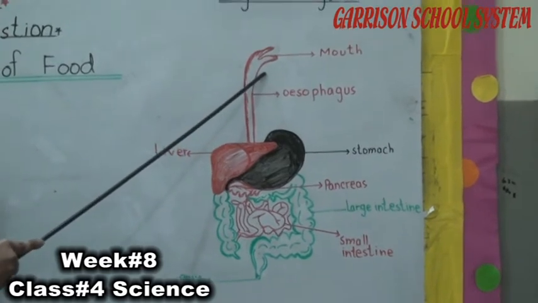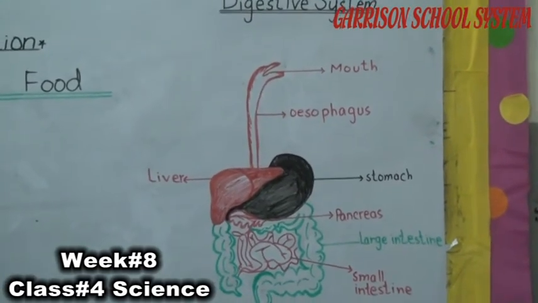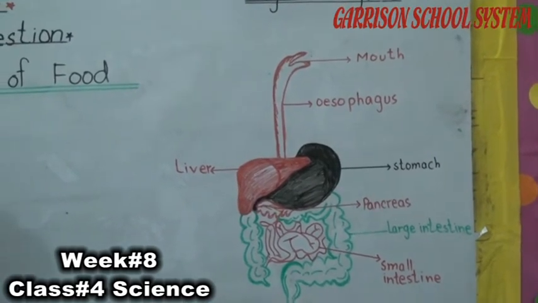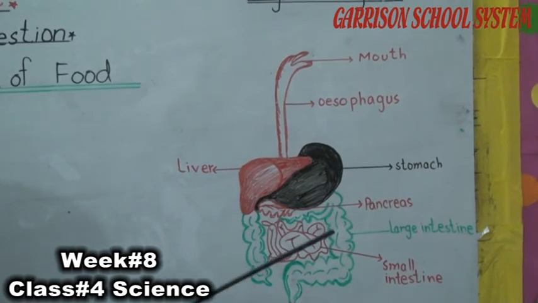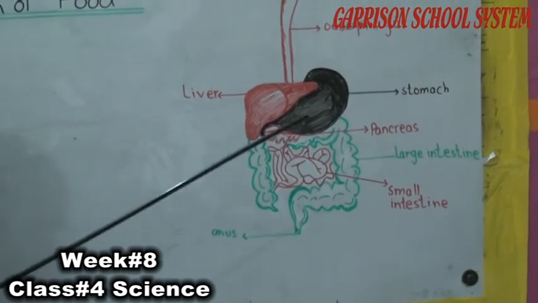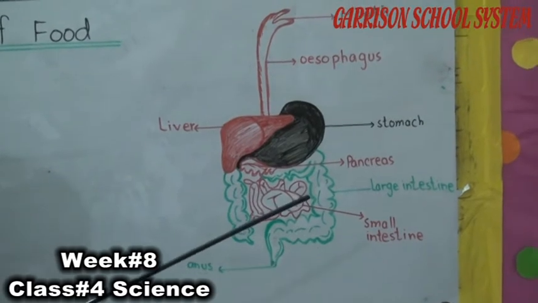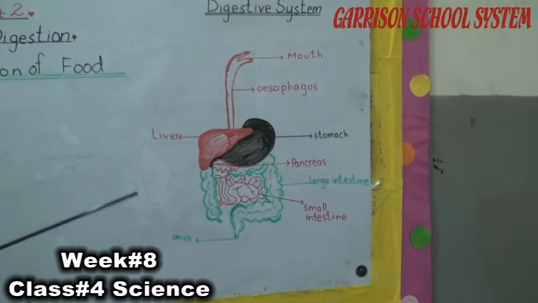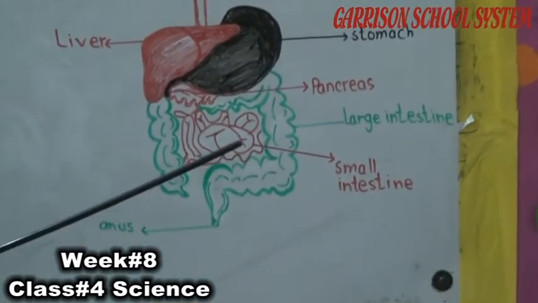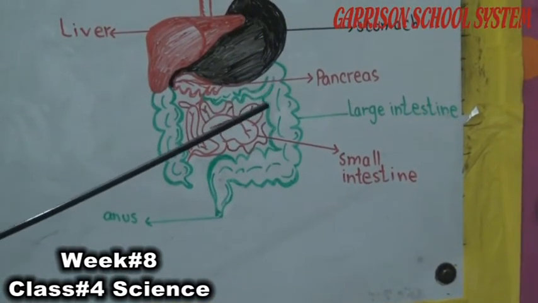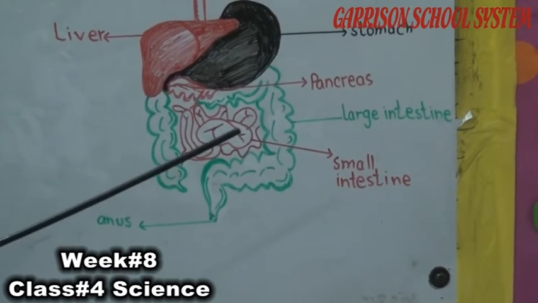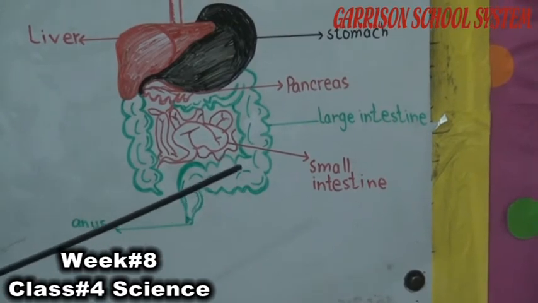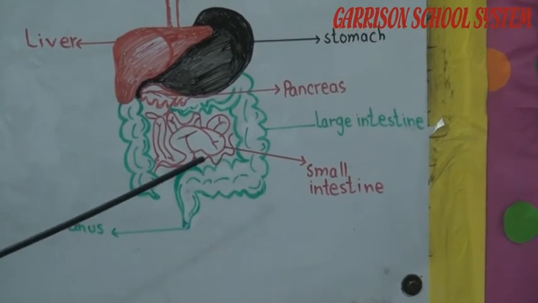Here teeth are present, and what is the function of the teeth in the digestion? Teeth break down the food particles into simpler ones. Here the saliva is added into the mouth. The saliva is secreted through the salivary glands present in our mouth, and saliva helps in the breaking down of carbohydrates or the starch into the sugar. Carbohydrates and starch are the large units and sugar are the smaller units.